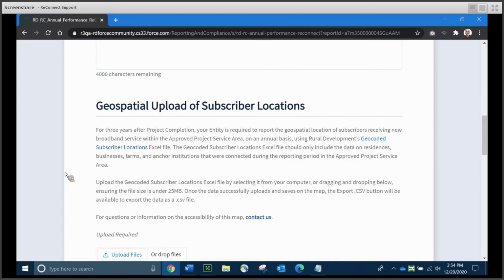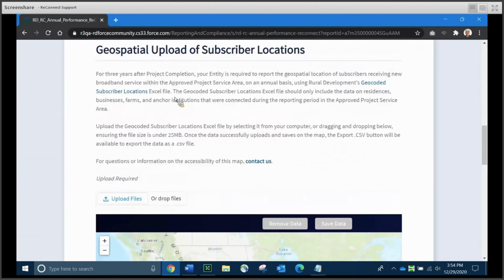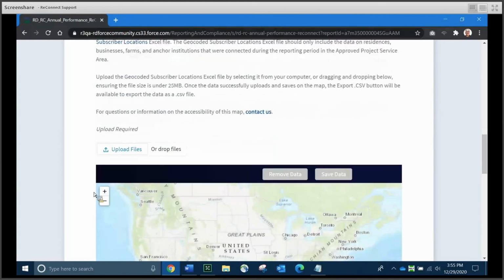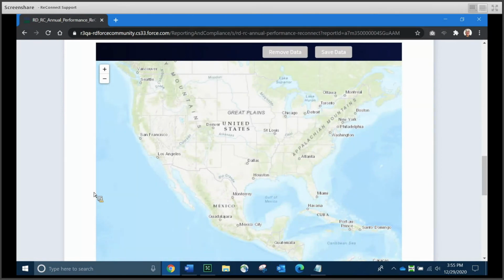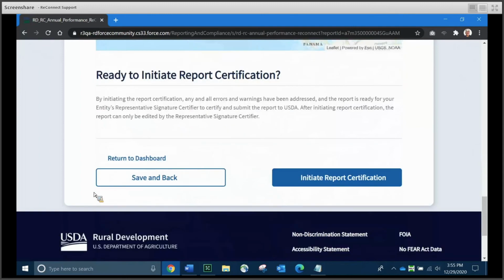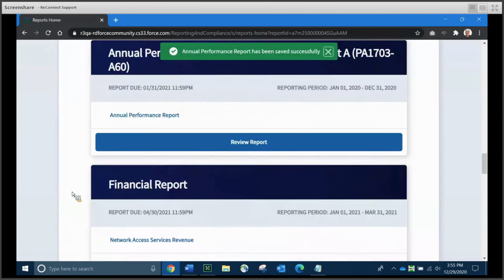Scrolling further down, in addition to those two narratives, you are going to be required to continue the geospatial upload of subscriber locations for each of the 3 years that you're filing this annual performance report. And just like on the construction report, you're going to use that geocoded subscriber locations Excel file, fill it out completely, make sure you're happy with it, and upload it here using the button or the drop zone. And again, you're going to see this type of map, and it would be reporting on any locations that you uploaded with those little blue pins. And we are now ready to either return to the dashboard or initiate certification. I'm going to go ahead and go back to the dashboard.